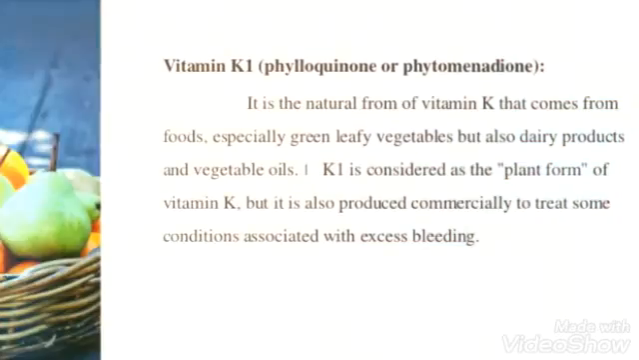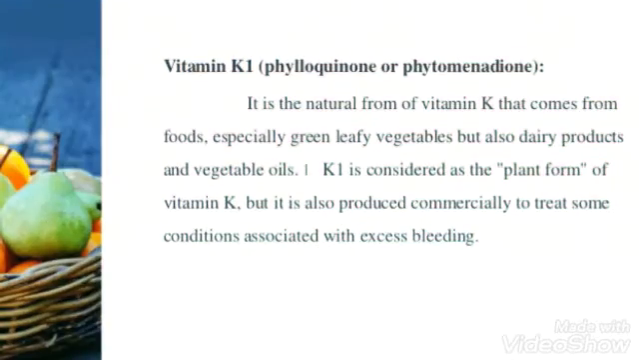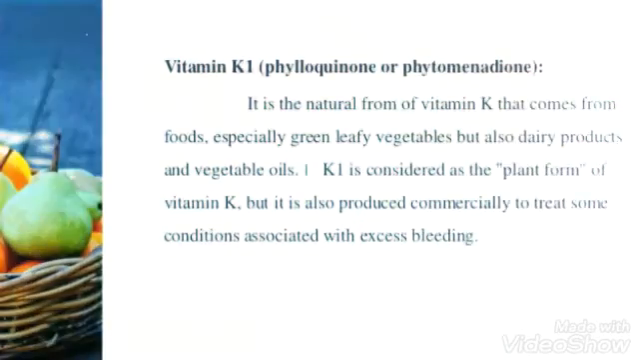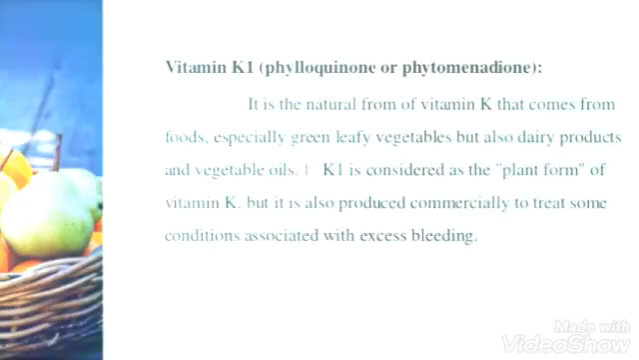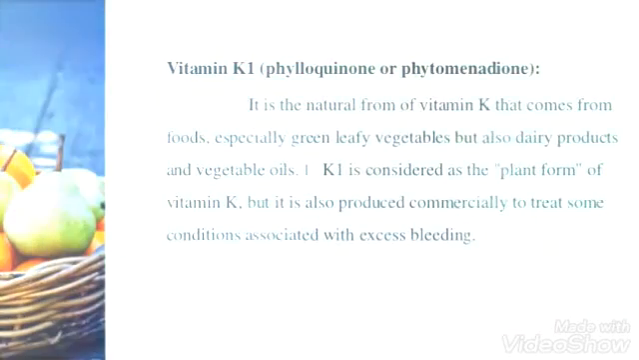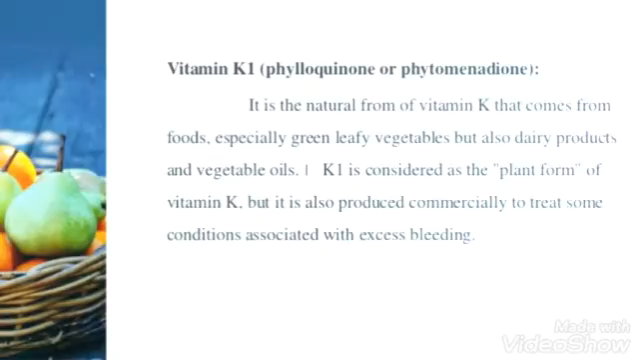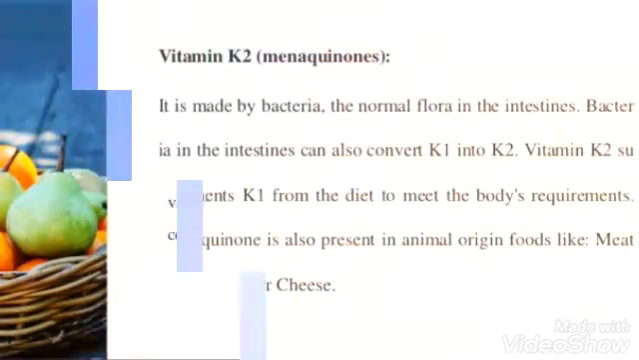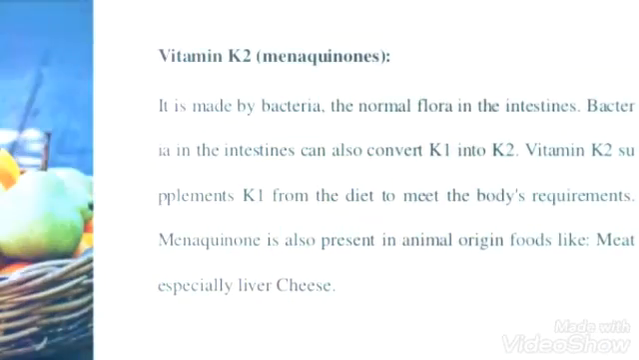K1 is considered a plant form of vitamin K, but it is also produced commercially to treat some conditions associated with excessive bleeding. So K1 is naturally occurring vitamin K that is found in green leafy vegetables. Then we'll see the second one, that is vitamin K2, menaquinones.